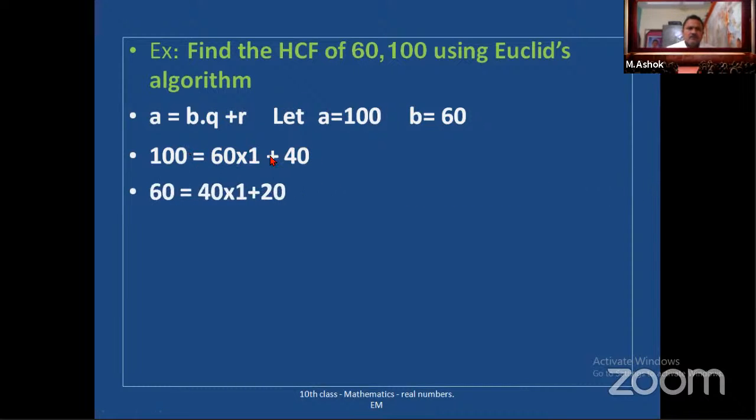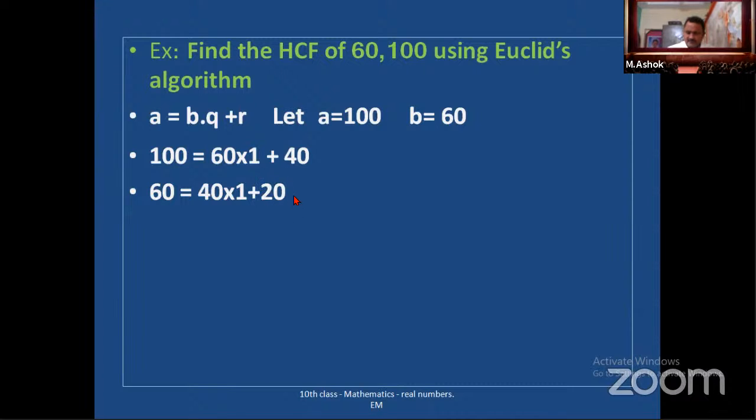Now divide 60 with the remainder. So 60 is equal to 40 into 1 plus 20. 40 ones are 40, plus 20 is the remainder. Write like this. Next, here we didn't get remainder as 0.